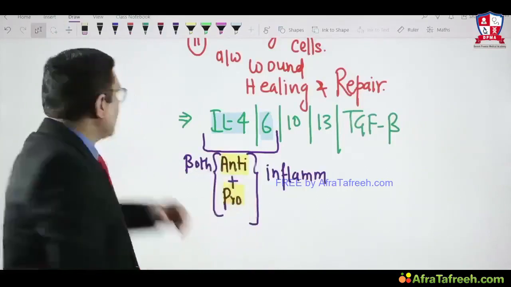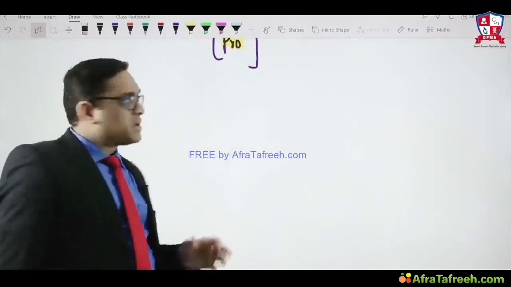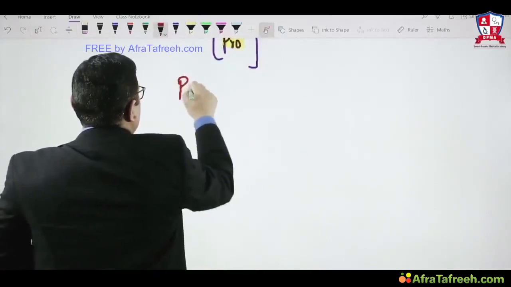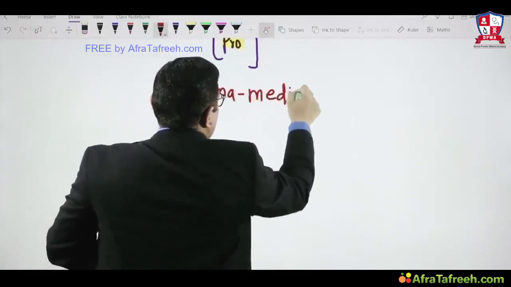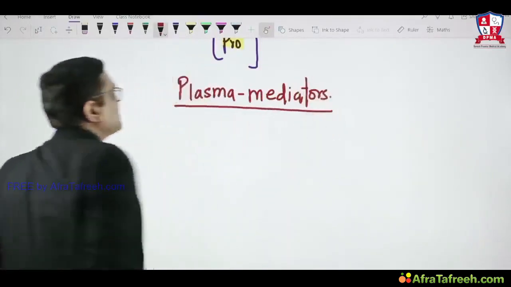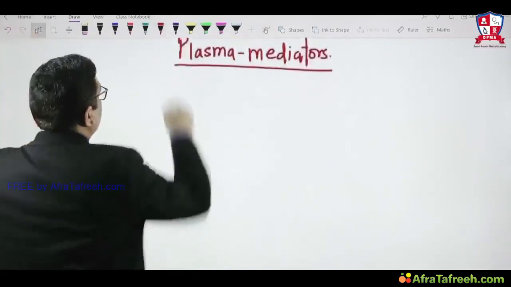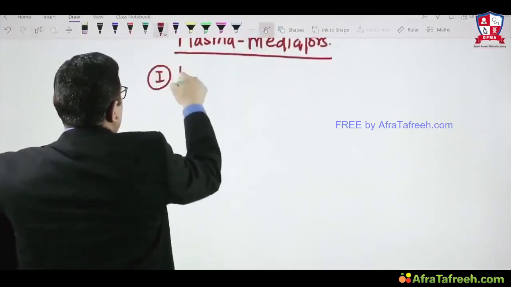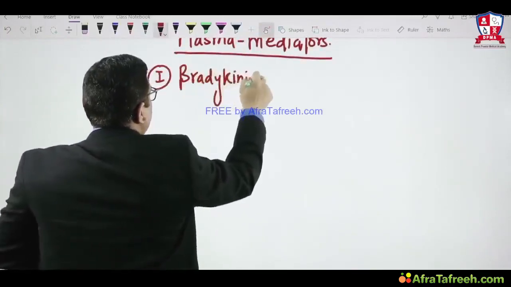Now we will move to the next topic, which was plasma mediators. If you remember, when we were discussing plasma mediators, inflammatory mediators which are present in the plasma are called plasma inflammatory mediators. In that, number one was bradykinin, right? Already we have read about bradykinin function.